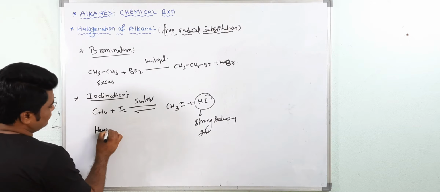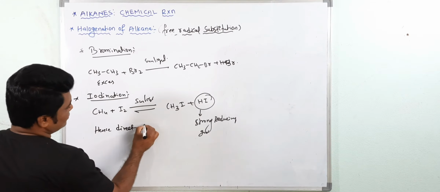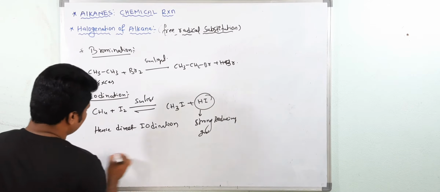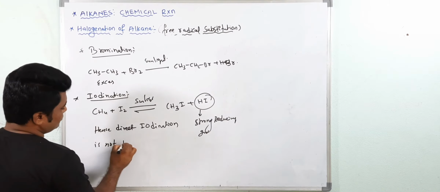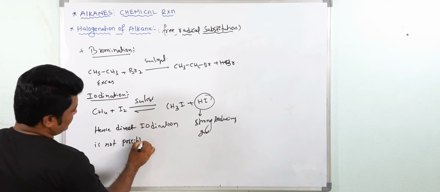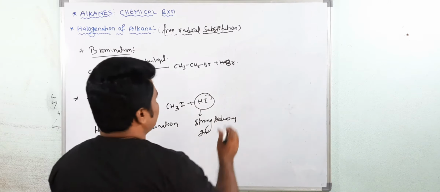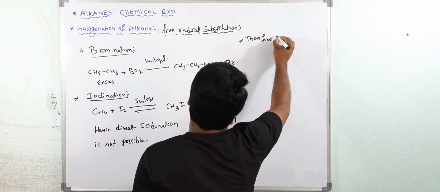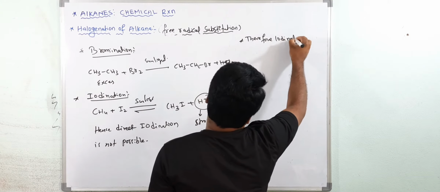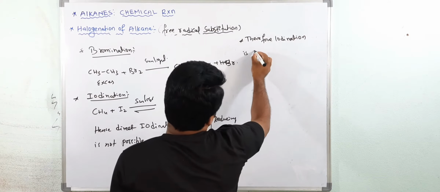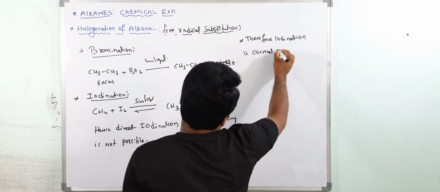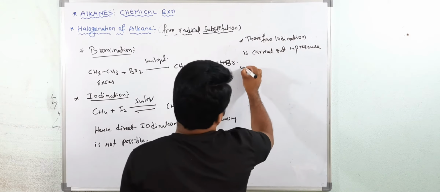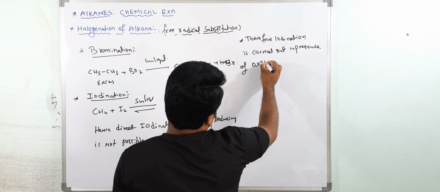Hence direct iodination is not possible. So therefore iodination is carried out in presence of oxidizing agent.